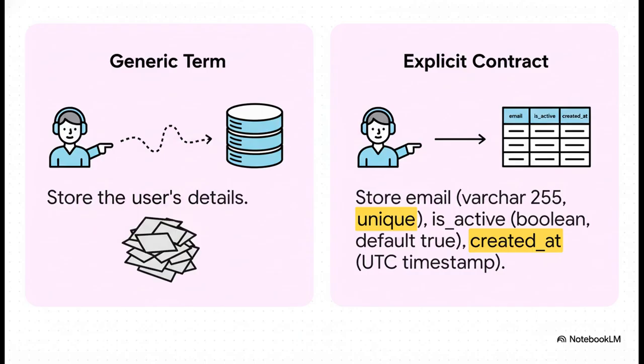Next, you need ironclad data contracts. Something vague like users details is totally useless. The AI might decide on a whim that a user needs a favorite underscore color field. It might make the email fields way too short or forget to add a timestamp. The clear prompt, though, defines the exact schema, the data types, constraints like unique, and even default values. There is absolutely zero room for guesswork, and that means your database and your code will match up on the very first try, saving you from those awful database migrations down the line.